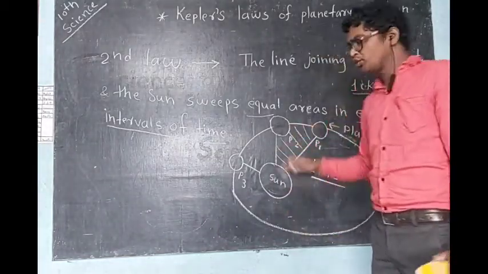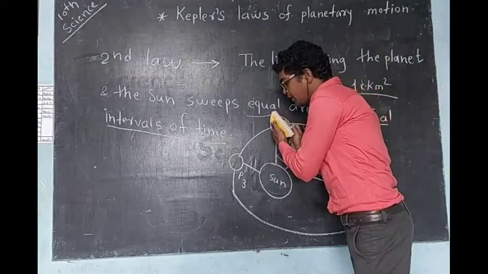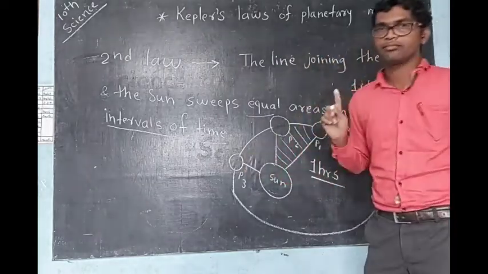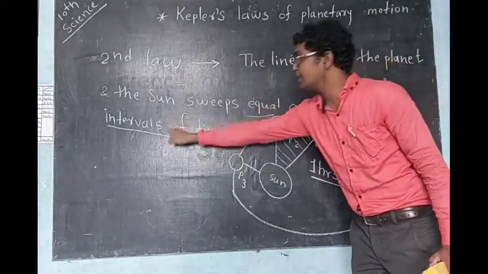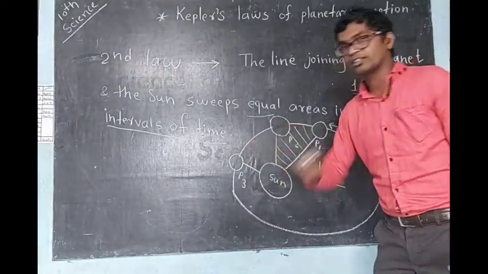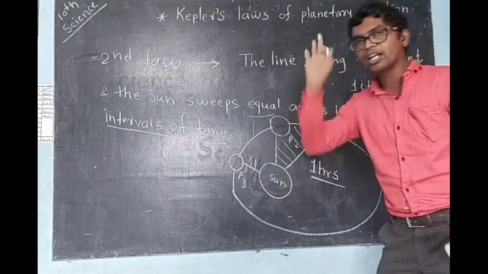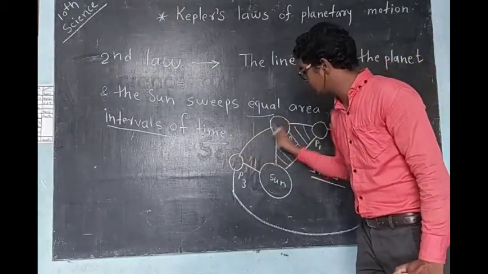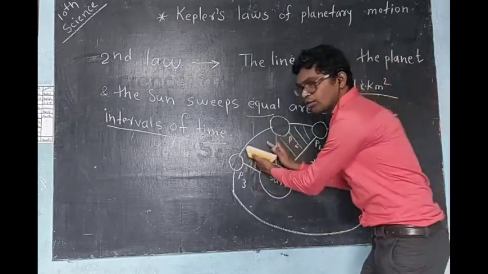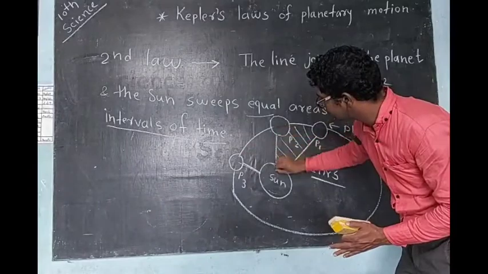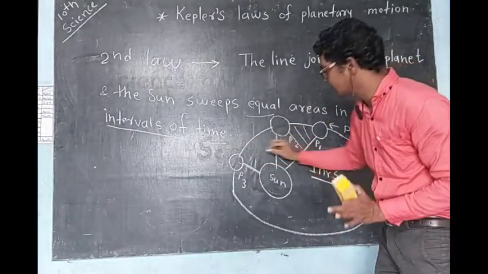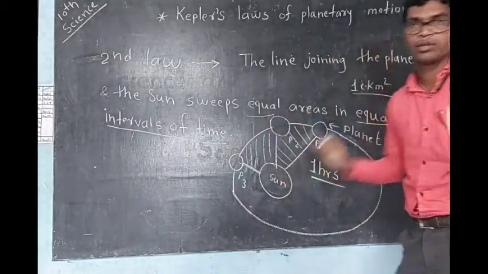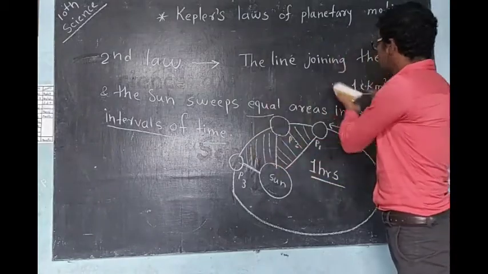So what is the next position? See, now this planet moves from P2 to P3 position. But here what is important? Time should be 1 hour only. That's why equal area in equal interval of time. If you take 2 hours, then it will not follow this rule. So from P2 to P3 position, after 1 hour, this planet moves to the P3 position. Here also, see, this line joins, and a quadrilateral type area will be there. So this area and this area will be the same. So this area will also be 1 crore